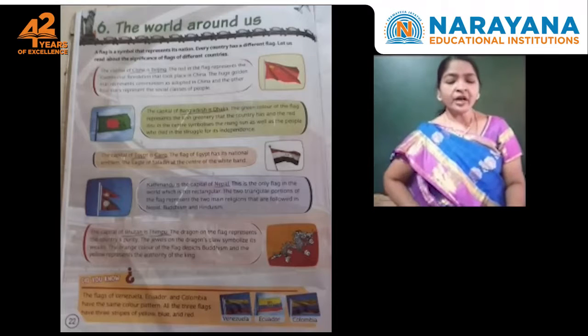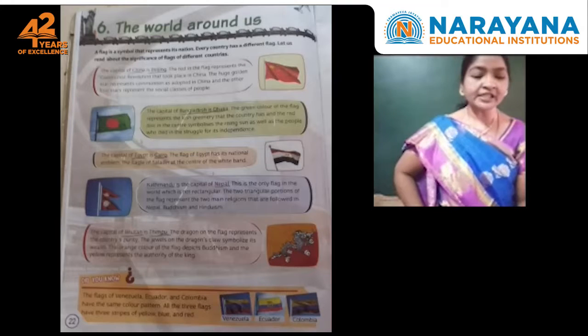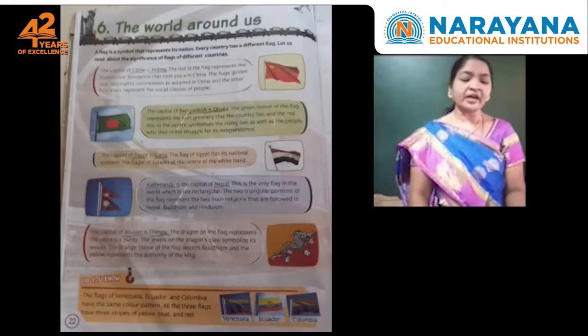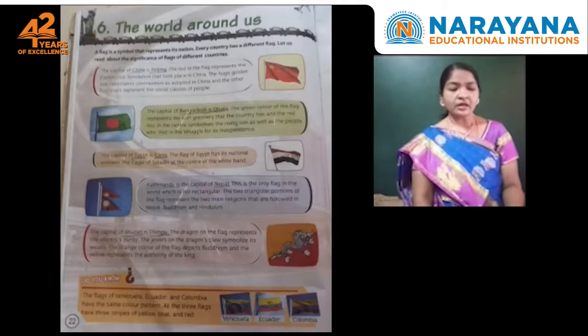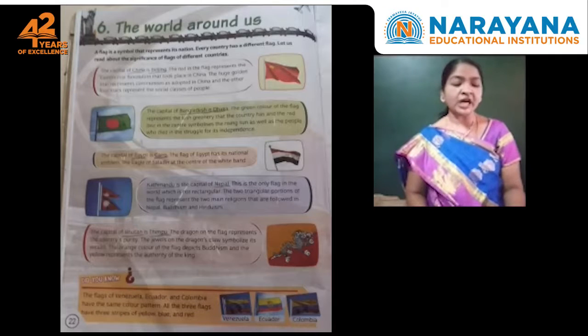Okay, children. And next here given is the Bangladesh flag. The capital of Bangladesh is Dhaka. The green color of the flag represents the lush greenery that the country has, and the red disc in the center symbolizes the rising sun as well as the people who died in the struggle for its independence.